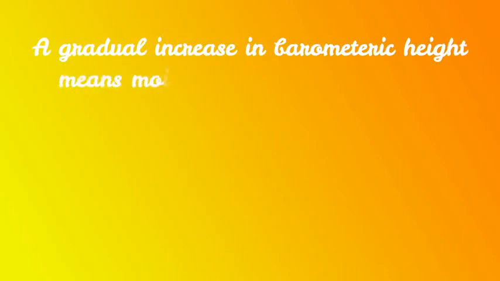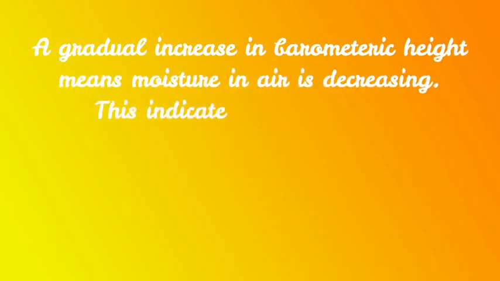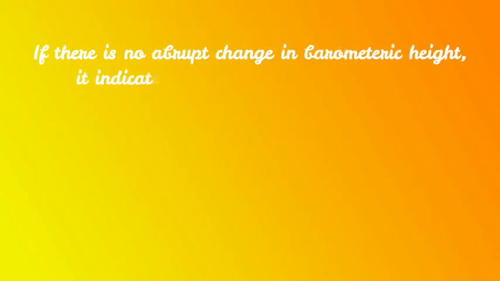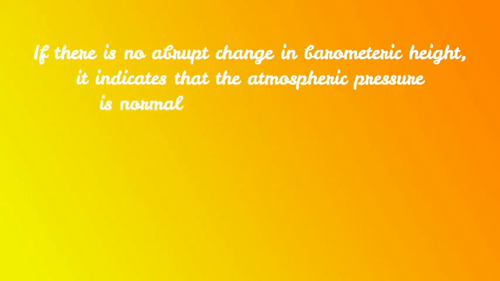A gradual increase in the barometric height means that the moisture in air is decreasing. This indicates a dry weather. If there is no abrupt change in barometric height, it indicates that the atmospheric pressure is normal, that is, the weather is fair.